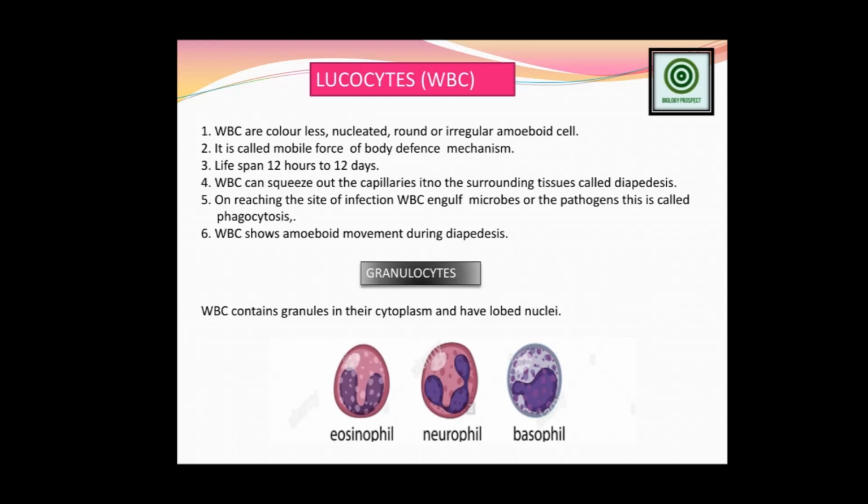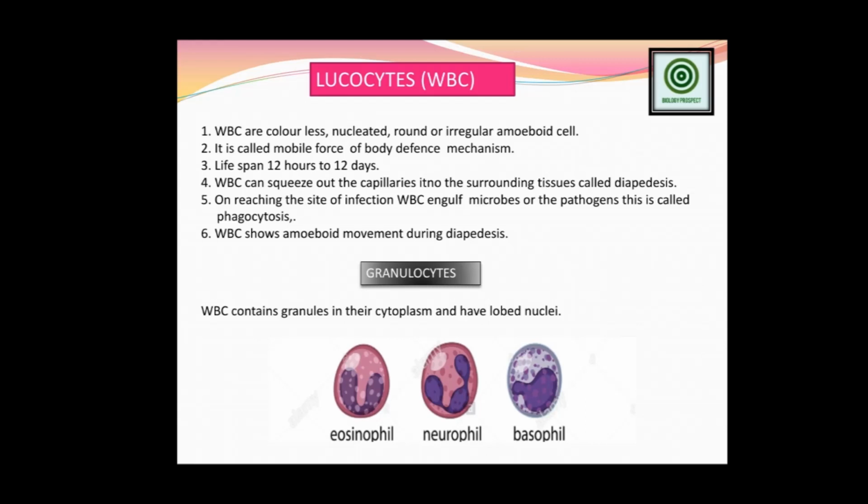Okay, these are the 6 general characters of the 5 different types of WBCs. Now we are going to know about the 5 different WBC cells, and individually we will try to understand their lifespan, their shape, and basically on the basis of the structure of the nucleus we differentiate the 5 cells of the WBC. Friends, keep in your mind, sometimes this question comes: what is the basic reason for the differentiation of the WBC cells? The first reason is cytoplasm, the second reason is nucleus.